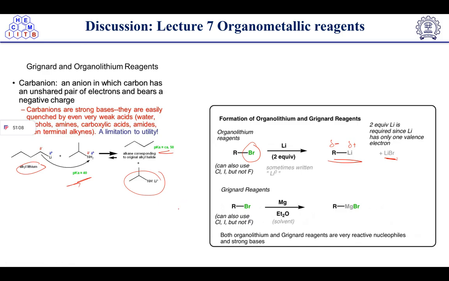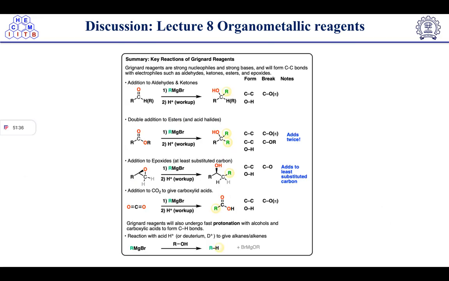Okay. Now talking about the Grignard, in the Grignard reagent, magnesium is there, right? Magnesium has two valency, a plus two state. It can undergo the plus two state. So that's why magnesium will insert between this bond and form RMgBr. Both organolithium and Grignard reagents are very reactive nucleophiles and act as bases also. Okay, so we'll discuss the summary of key Grignard reactions.